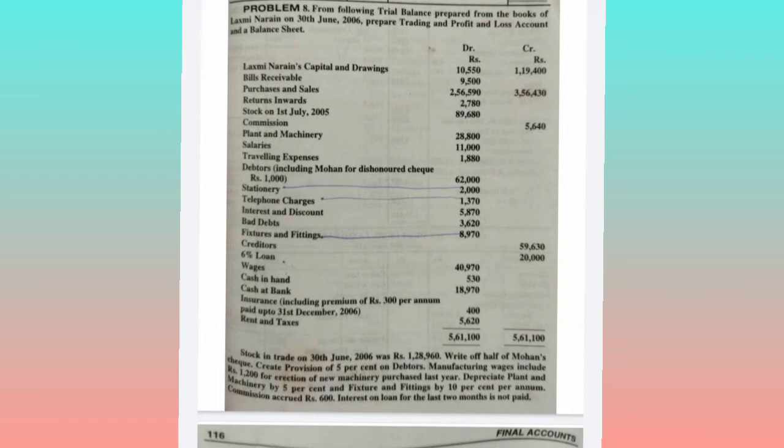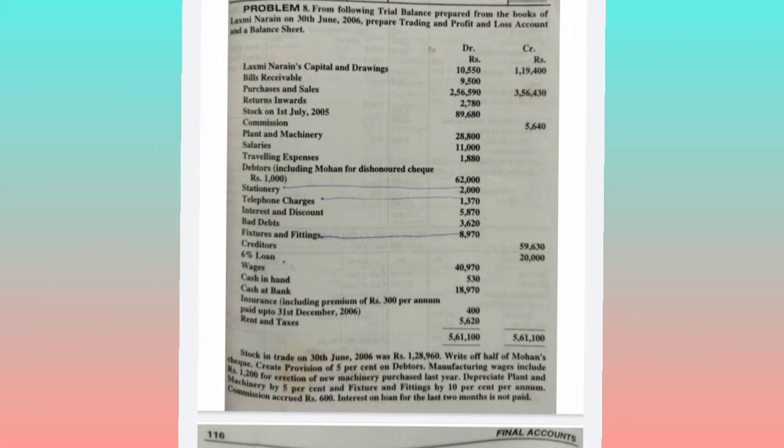Next, rent and taxes, P&L account, debit side item. Stock in trade adjustments. Next, stock in trade on 30th June 2006 was 1,28,960. So stock in trade they have given in the adjustments, so it will come on the credit side of the trading account and on the asset side of the balance sheet. Okay, write off half of Mohan's check.